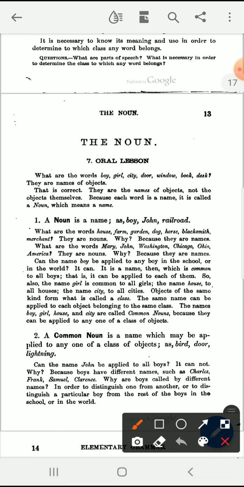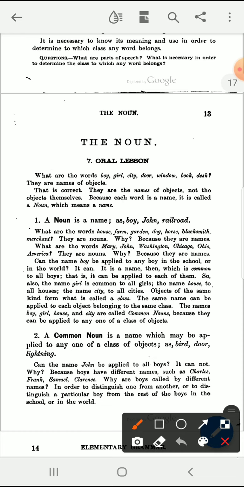In the last lesson, we learned about the parts of speech, and we learned that the parts of speech are classes into which words are grouped according to their meaning and use.